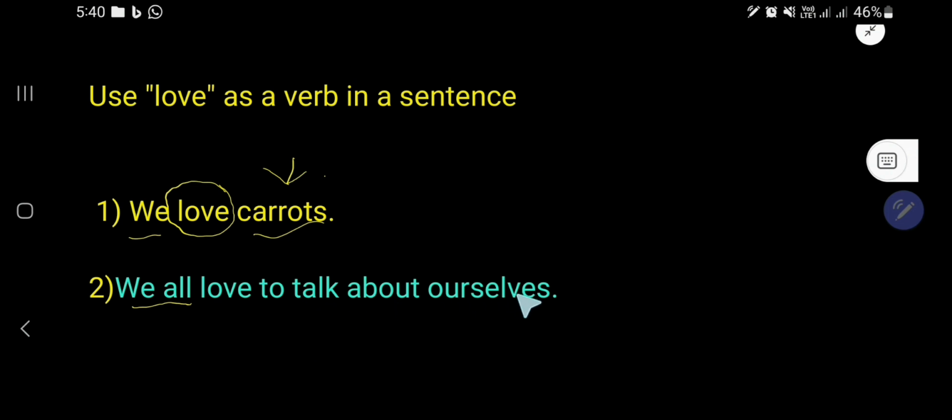We all love to talk about ourselves. Here, love is used as a verb for this sentence, right? And to talk, this is the to plus verb. This is the infinitive. About ourselves. Here, ourselves is the object of the preposition about.